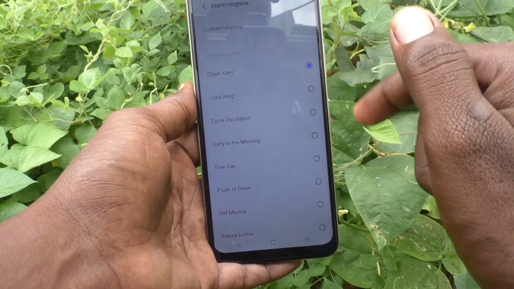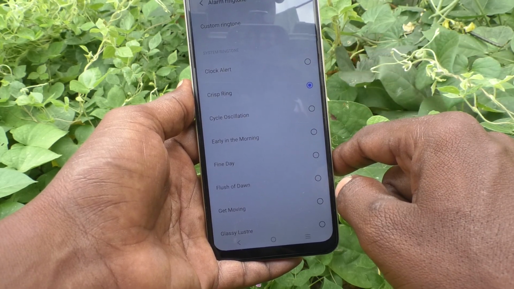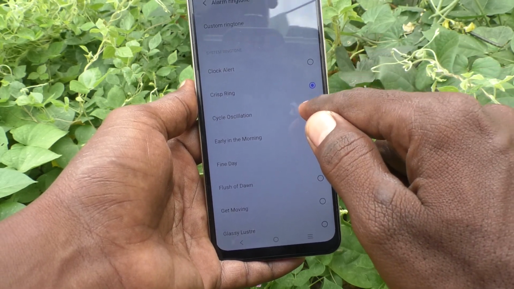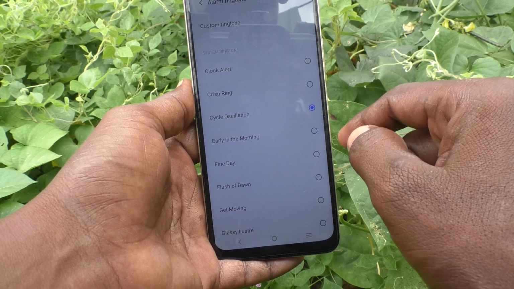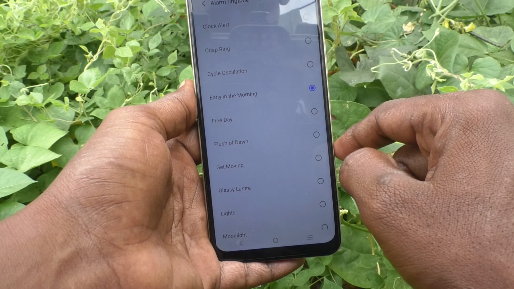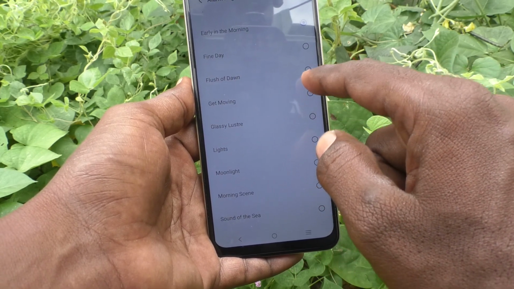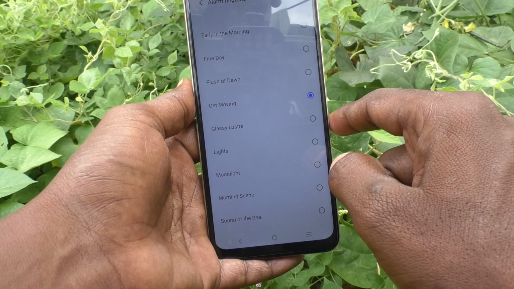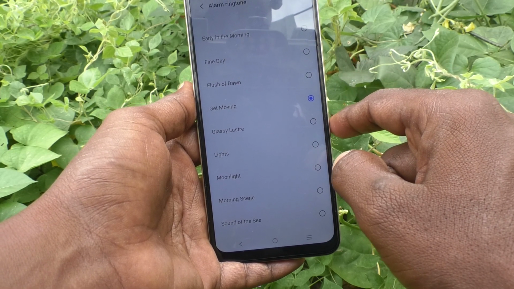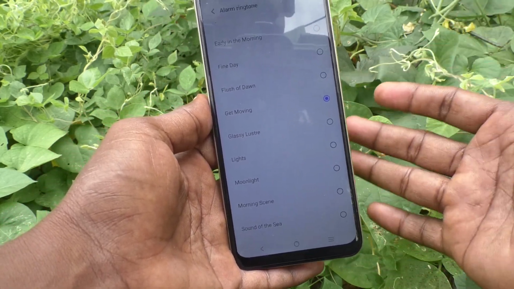Clock Alert, this is the Clock Alert ringtone for alarm. This is Crisp Ring, this is Cycle Oscillation. Then Early in the Morning, Get Moving. So in this way we can easily set any alarm tone.